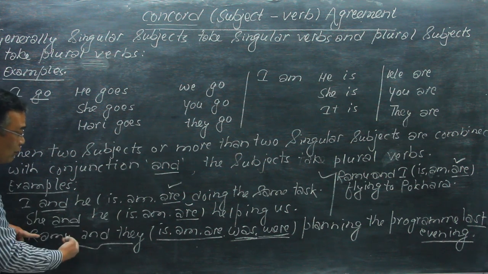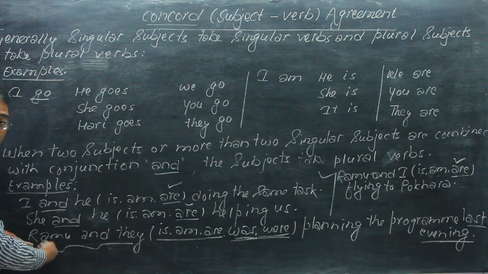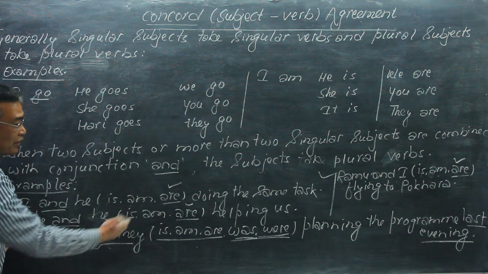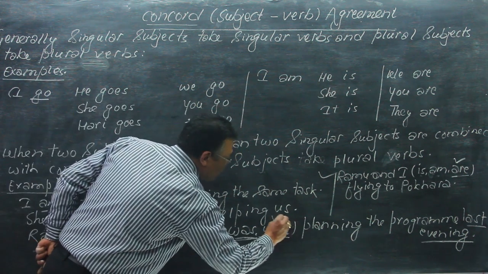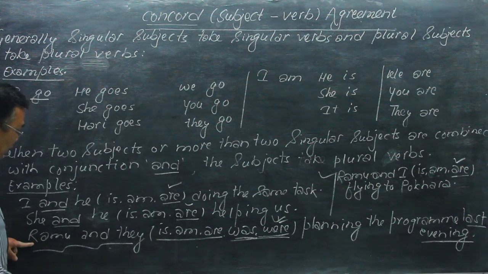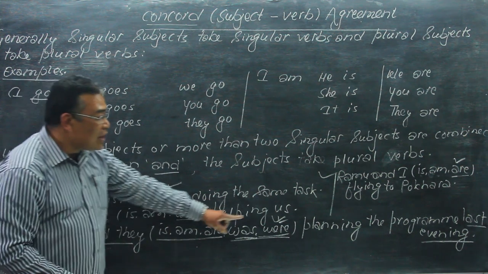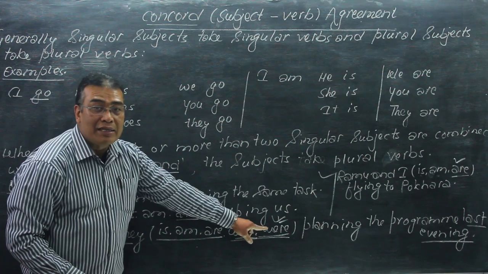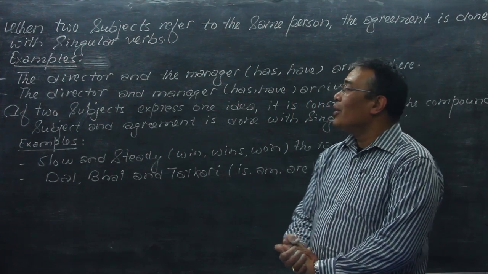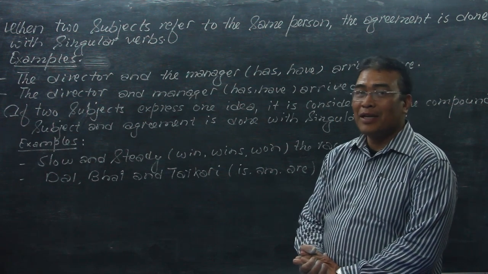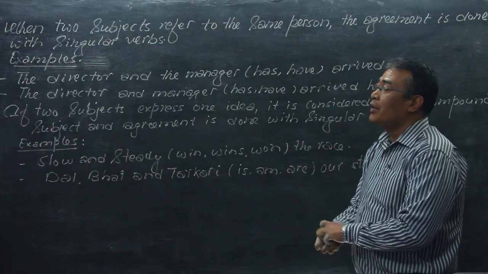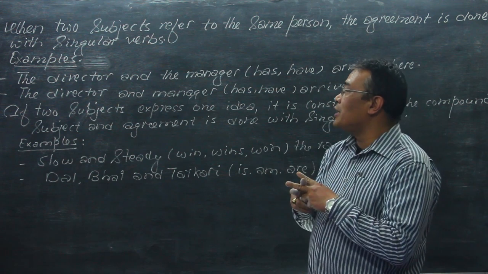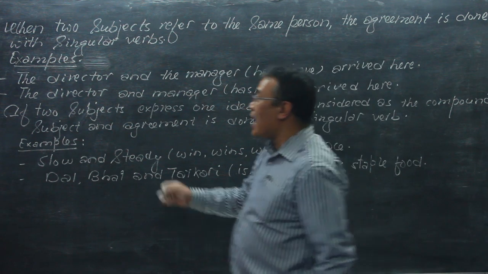When we have such a situation, the agreement is done with the plural verb, so the answer is: Ramu and they were planning the program last evening. Okay. Now the next condition of subject-verb agreement is when two subjects are combined with and.